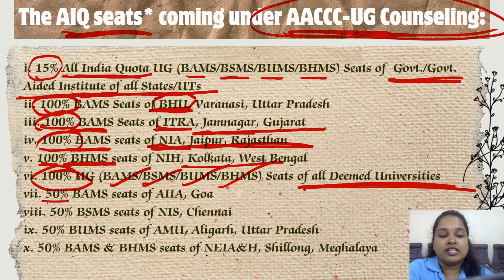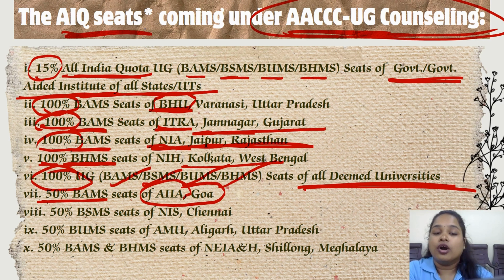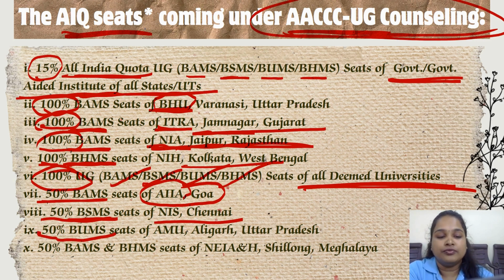Then 50% BAMS seats of AIIA Goa, All India Institute of Ayurveda Goa. 50% BSMS seats of NIS, National Institute of Siddha, which is located in Chennai. Then 50% BUMS seats of AMU, Aligarh Muslim University, which is located in Uttar Pradesh.